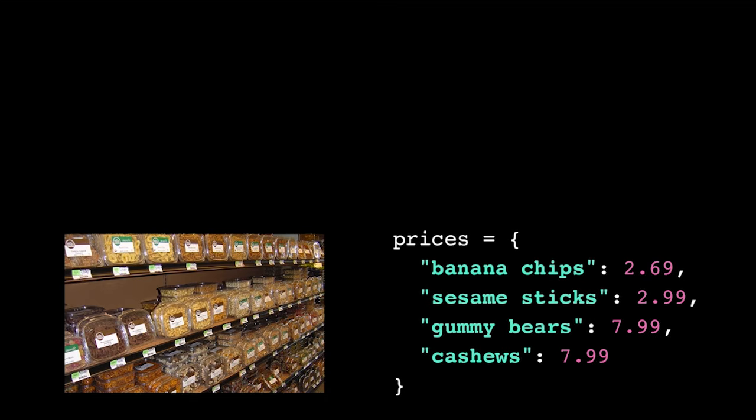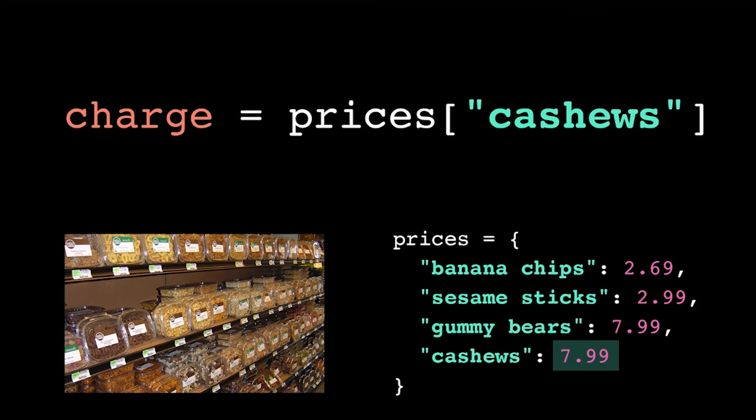So no matter what data you're trying to represent, if the ordering or sequence of your data isn't relevant, you can likely solve that problem with a dictionary. You store the key-value pairs, and you look up values based on their keys.